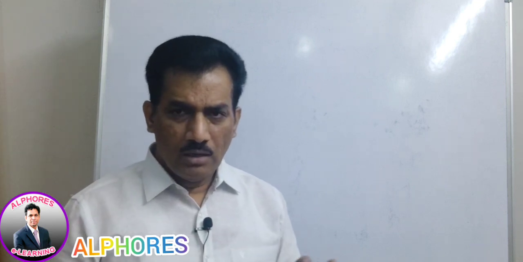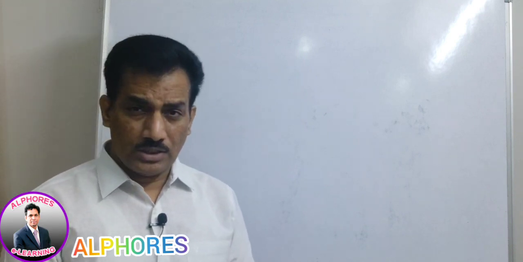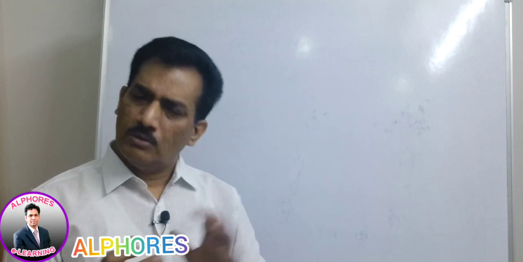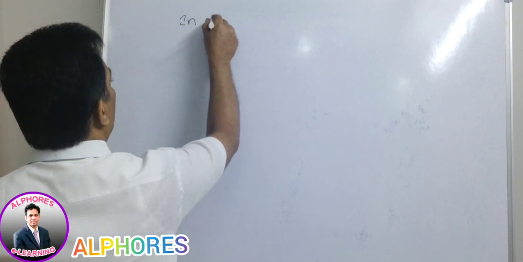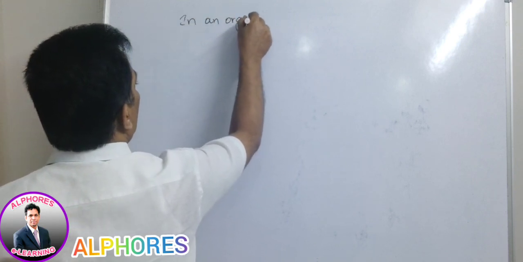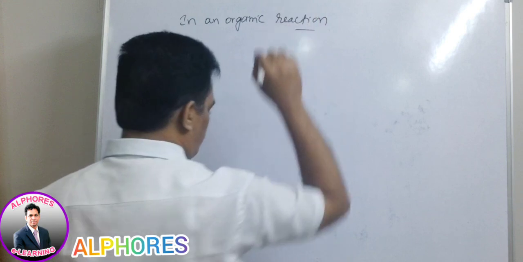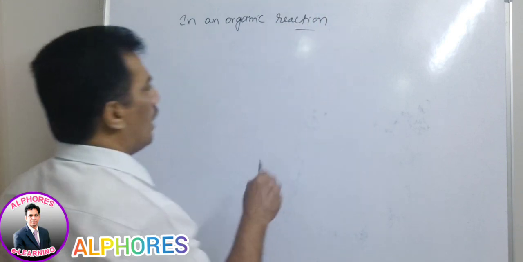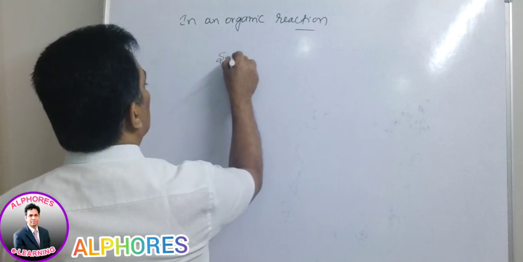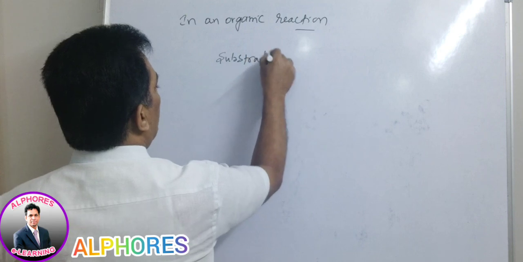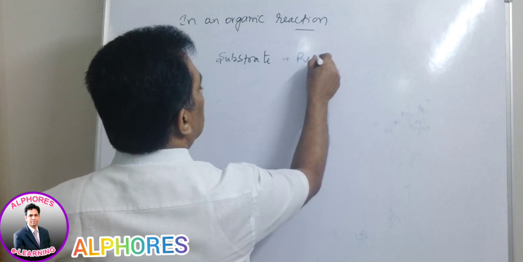Clear? From the inception, because it is a new topic, that is reactions, reagents and reaction mechanisms. First let us consider an organic reaction. The main components involved, first of all we should know, are the substrate and then the reagent.